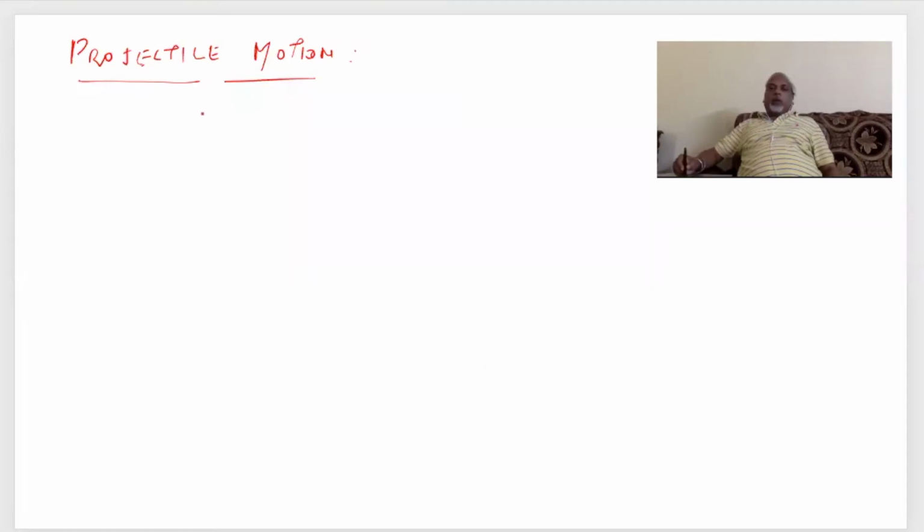Well, folks, today we are going to see what is projectile motion. Projectile motion is nothing but if you suppose project any particle or body like this is your ground.